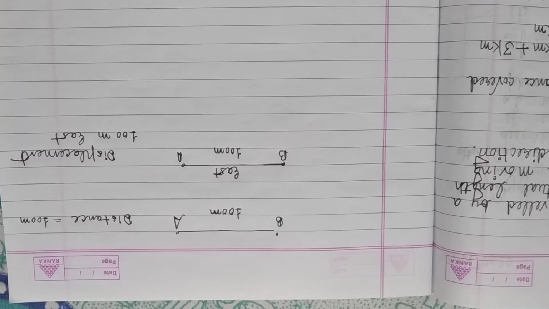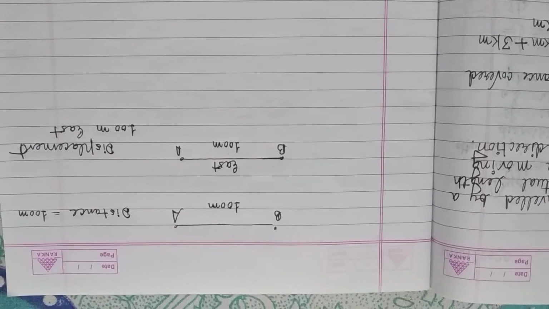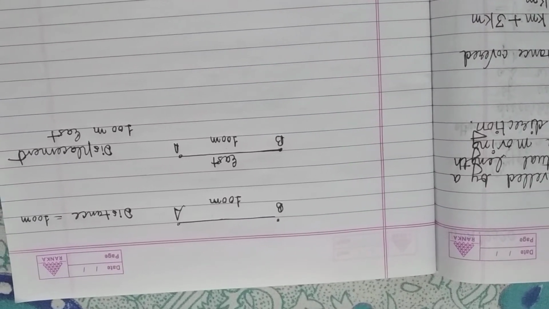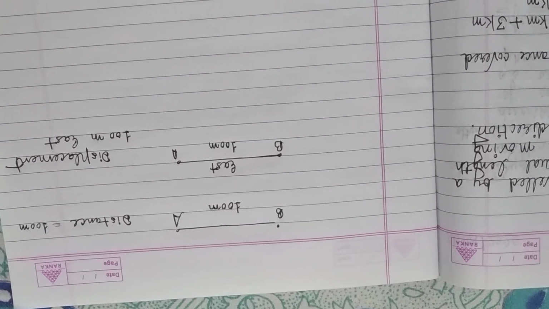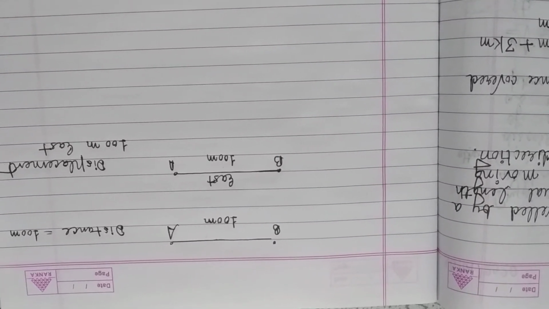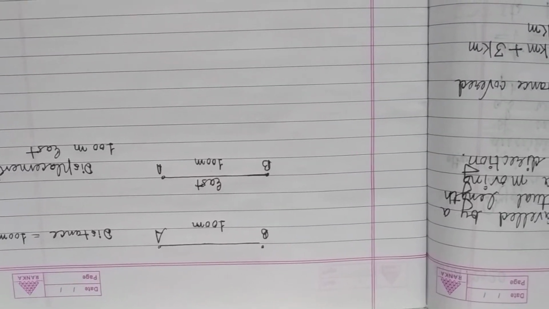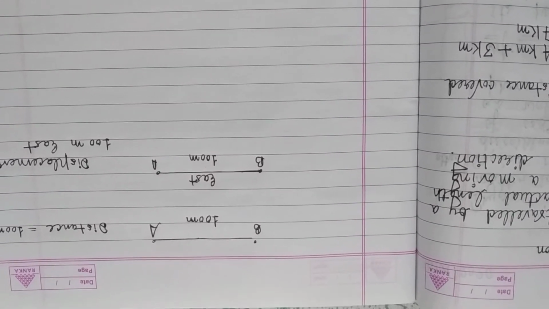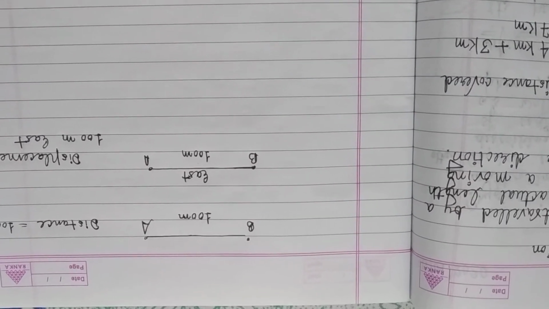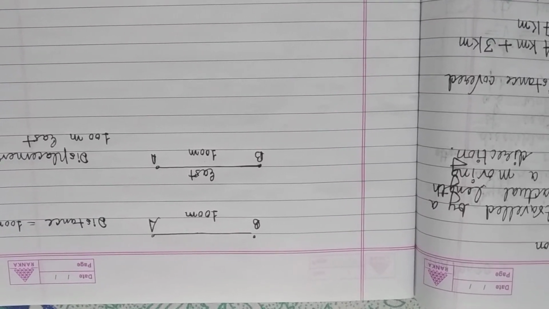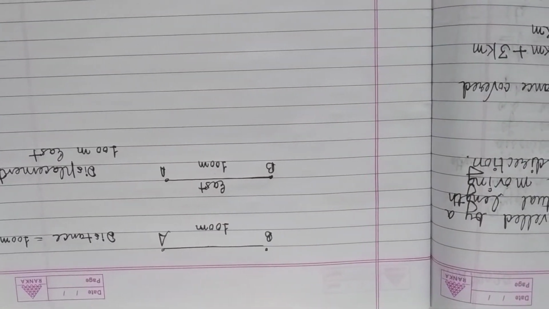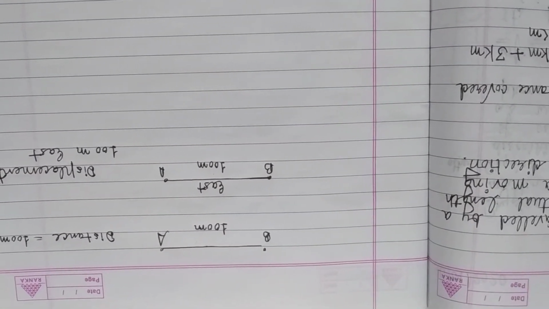And if a body is moving from A to B and we also know the direction that it is moving in east direction, then we can say its displacement is 100 meter in east. So displacement has direction in it while distance does not have direction in it. Now in the same example, if we consider that a body moves from A to B and again it comes from B to A, then the distance will be equals to 100 plus 100 equals to 200 meter. But in that case the displacement will be 0.